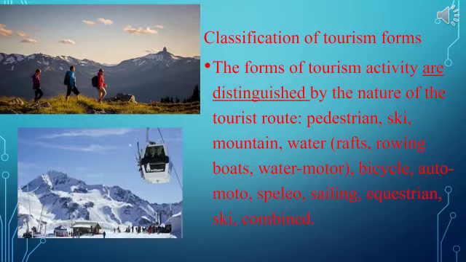Are distinguished. What grammar construction is it? Are, the verb to be, and distinguished, participle two of the verb to distinguish. So this is passive voice. We'll read the text further and please underline all the cases when you see passive voice.